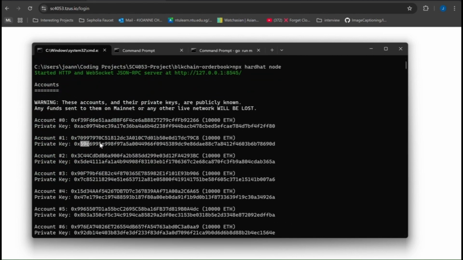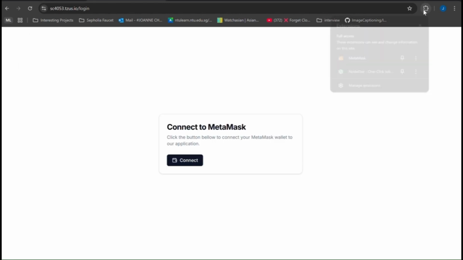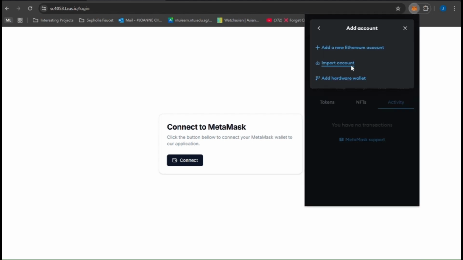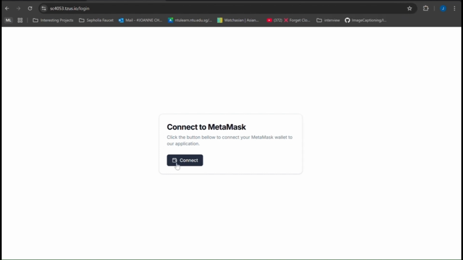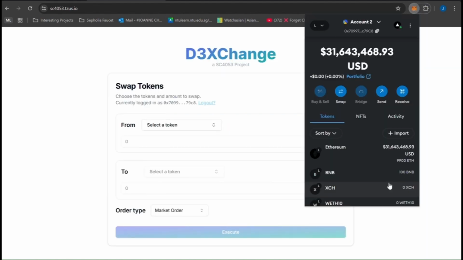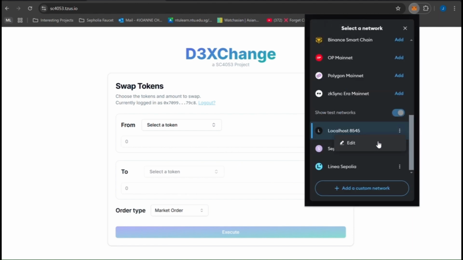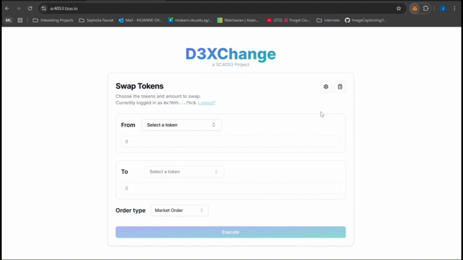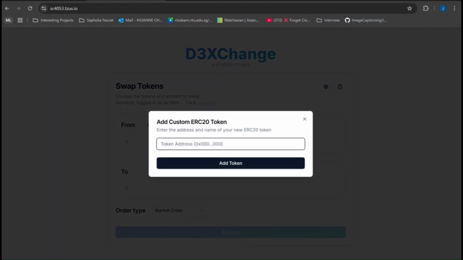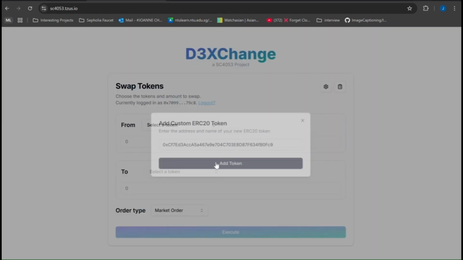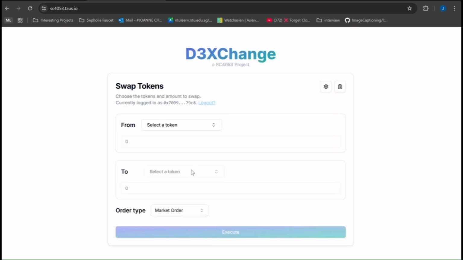Now that we are all set up, copy over one of the private keys that has been provided in the Hardhat network and import it over to the wallet in MetaMask as shown. And using this account, connect to our front-end interface. Do ensure that your wallet is in the correct network, which is the network that has been instantiated by Hardhat. All details of the network are shown above. To start trading, we need to copy over the addresses of our mock tokens into our DEX. And these addresses have been provided to you in your second terminal when you run your deploy script.